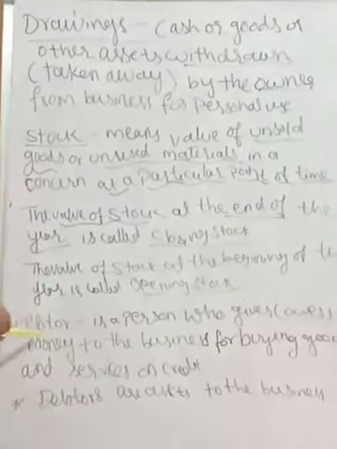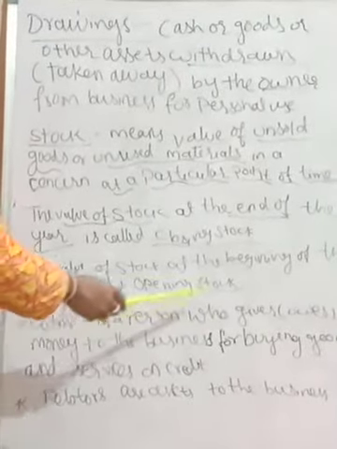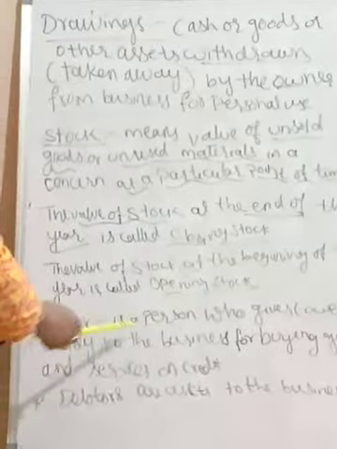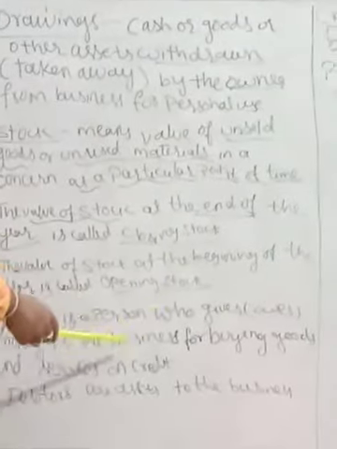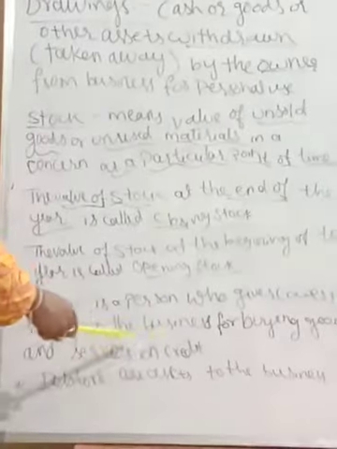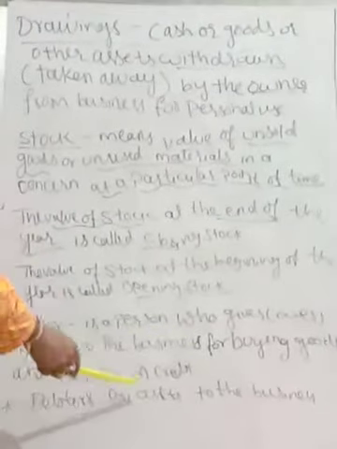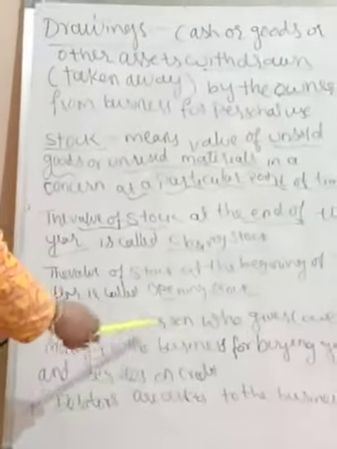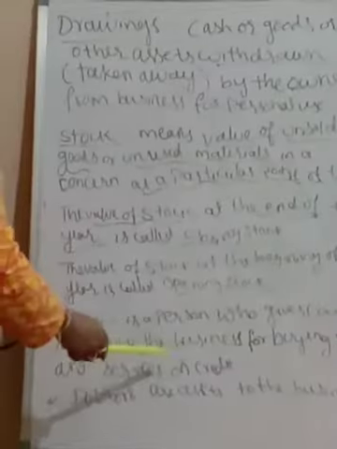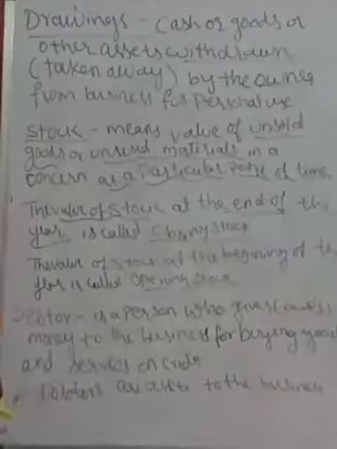Next one is debtor. A debtor is a person who owes money to the business for buying goods or services on credit. So debtors are assets to the business.